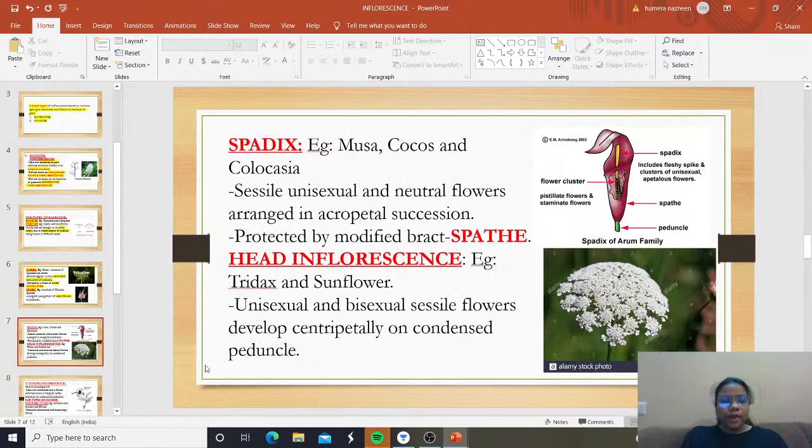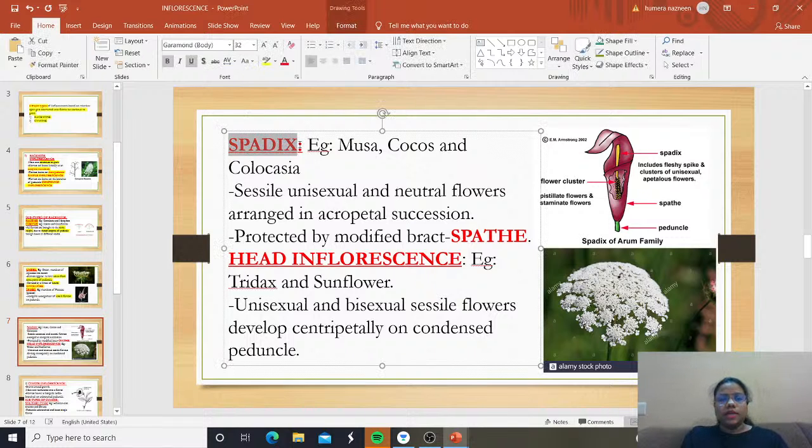Next we have spadix. What are the examples of the spadix? Examples are musa, cocos and colocasia. What is happening here?